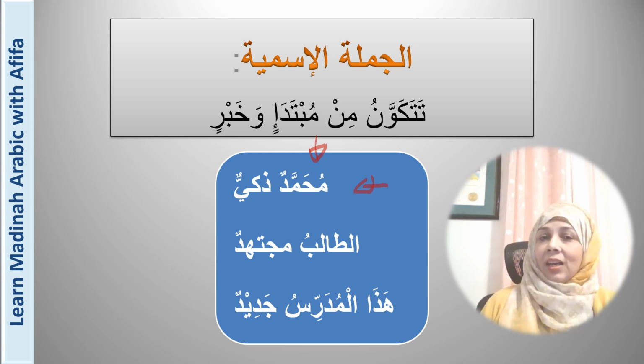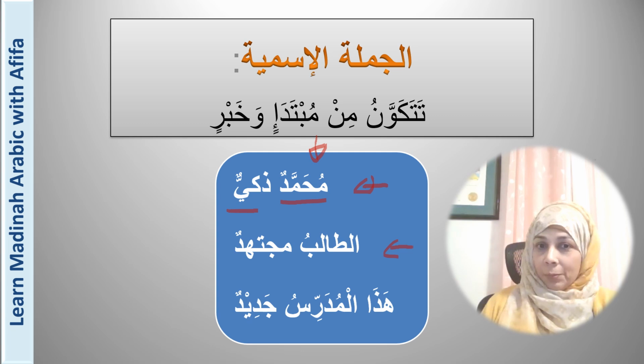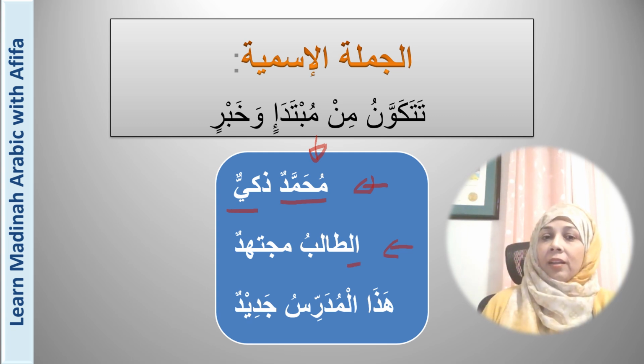It means Muhammad is intelligent, where Muhammad is the mubtada and zakiyun is the khabar. The next sentence is at-talibu mujtahidun. It means the student is hardworking, where at-talibu is the mubtada and the khabar is mujtahidun.